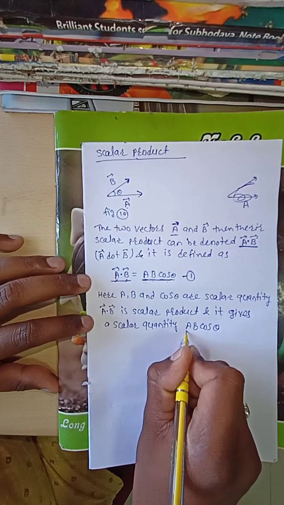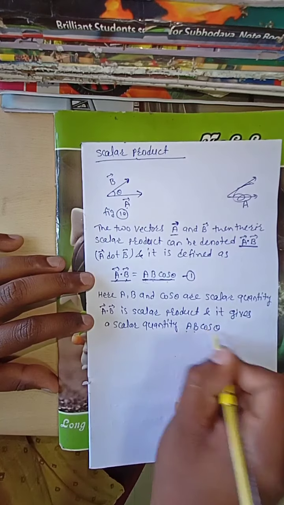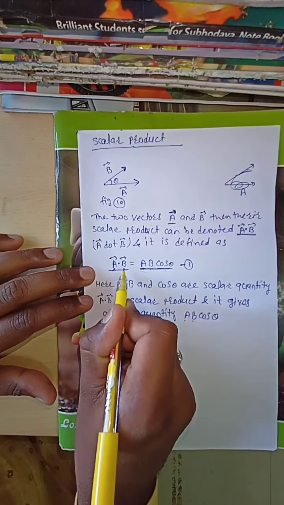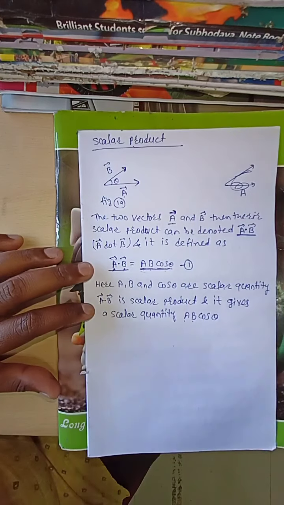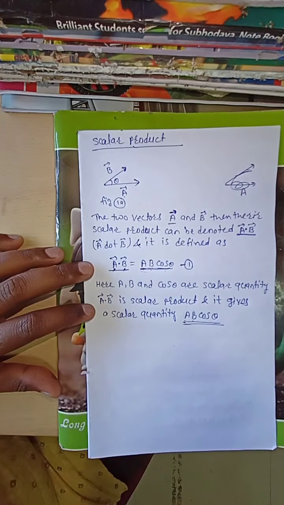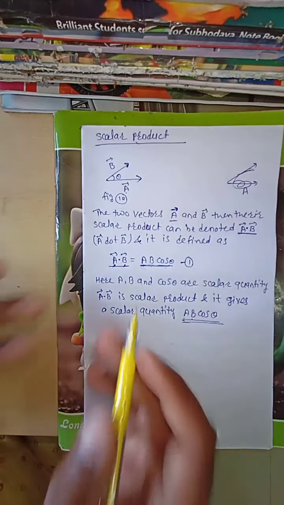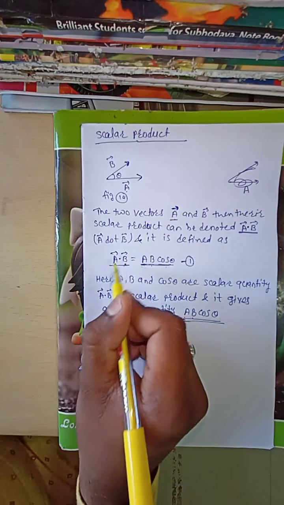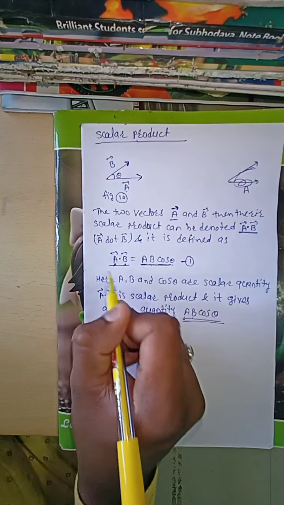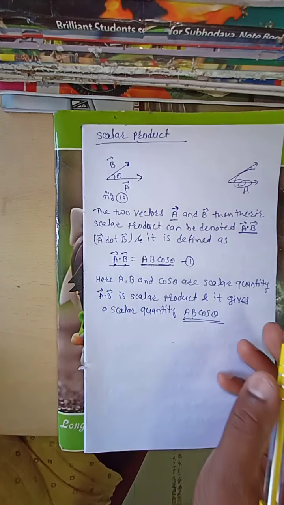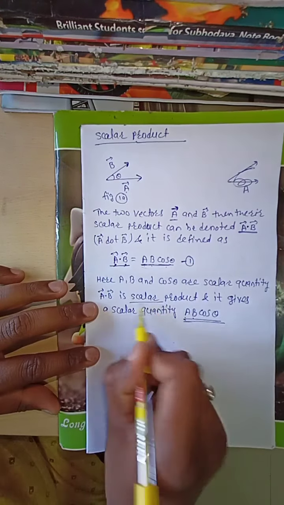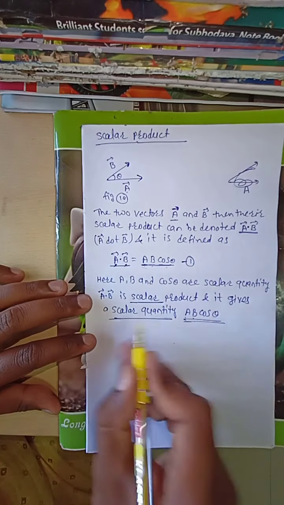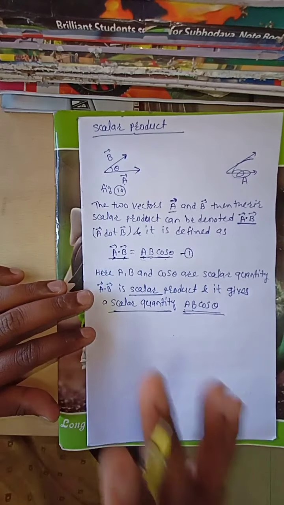A is scalar, B is scalar, and cos theta is scalar. A is a vector, B is a vector, but their scalar product is a scalar quantity. In an MCQ, they can ask that the scalar product of two vectors is a scalar quantity.